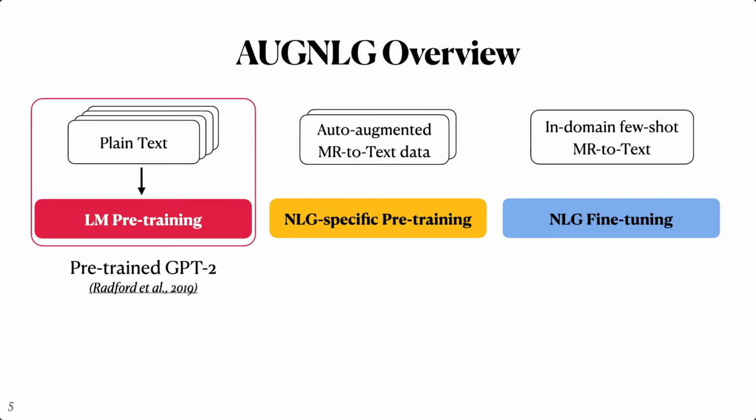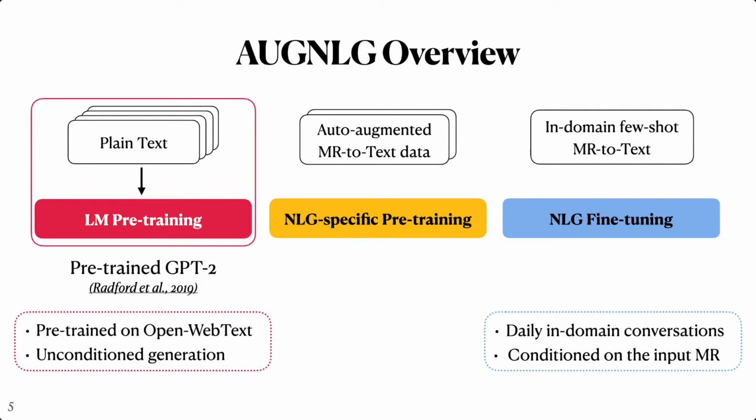Firstly, we pre-train a base language model with a massive amount of plain text. In this work, we directly adopt the pre-trained GPT-2 model as the base language model. GPT-2 has demonstrated remarkable performance on autoregressive text generation tasks, which is close to MRT text generation. However, GPT-2 is pre-trained on open web text, so the language style and topic are quite different from those of daily conversations in the target domain. Also, the generation task in NLG is conditioned on the input MR, while GPT-2 pre-training tasks are unconditioned generation.